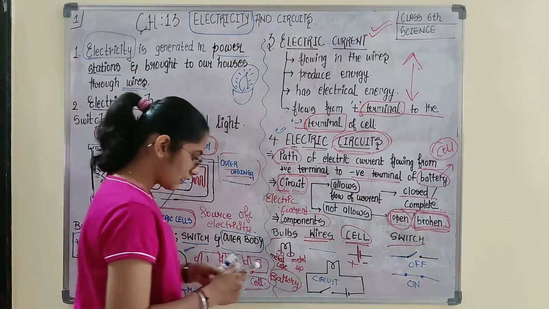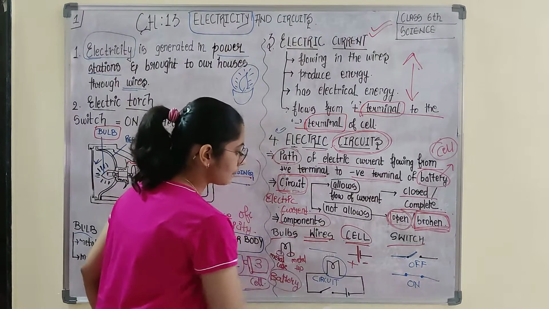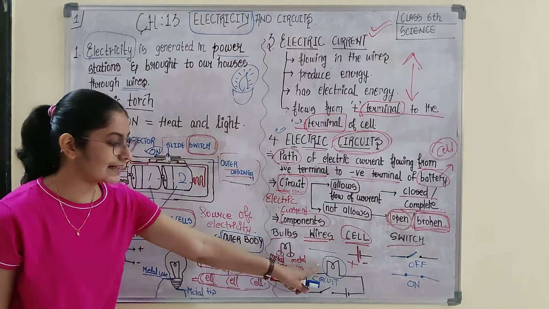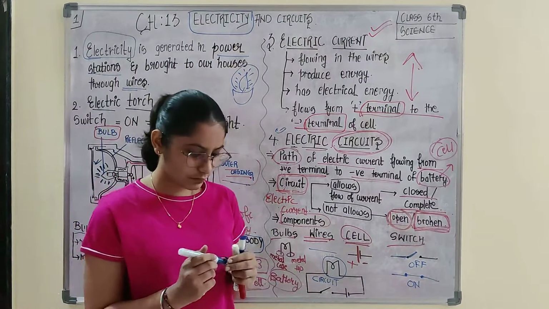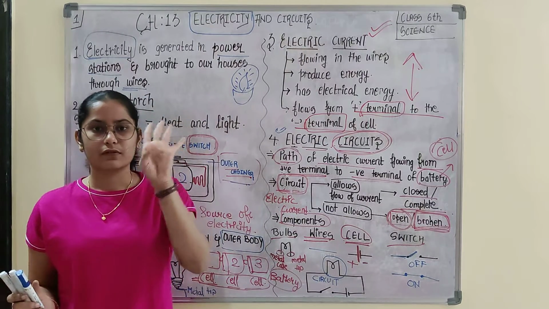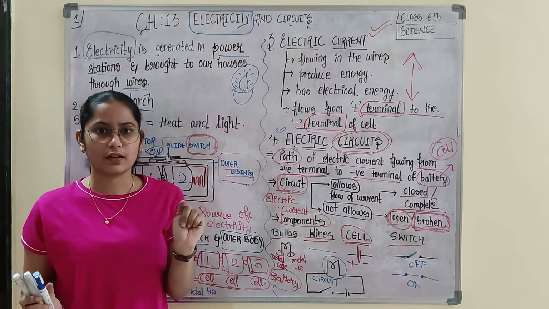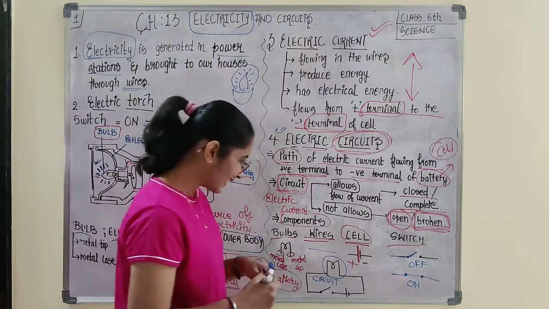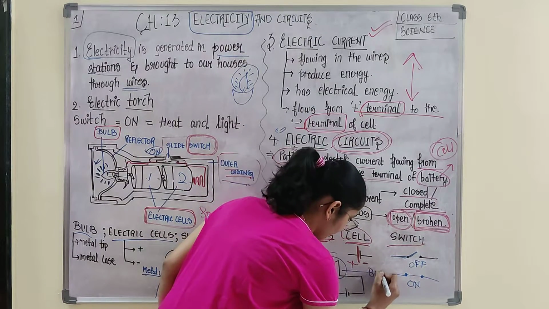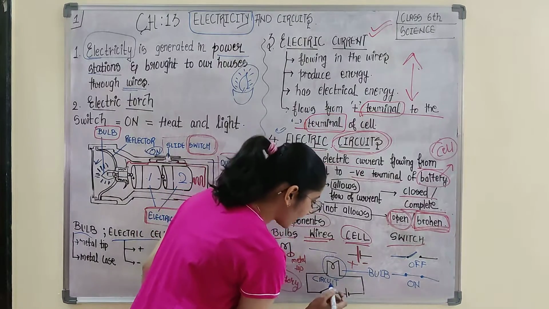Okay, so here can you identify this component? You can take the reference of these things and identify this component. I would be counting 5. Guess this. 5, 4, 3, 2, 1. I hope you have correctly identified this component, and this is the bulb. And if you got it right, clap for yourself. Okay, we move on to next.